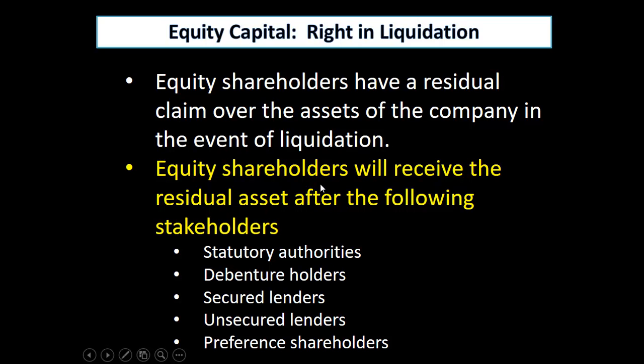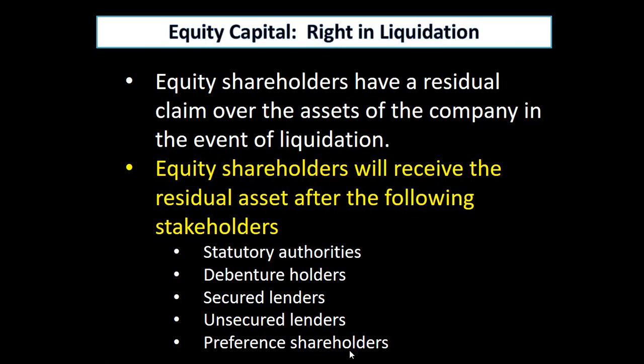In other words, equity shareholders will receive the asset value only if there is any asset left after making all the payments to all other stakeholders, for example, the statutory authorities, debenture holders, secured lenders, unsecured lenders, even preferred shareholders.